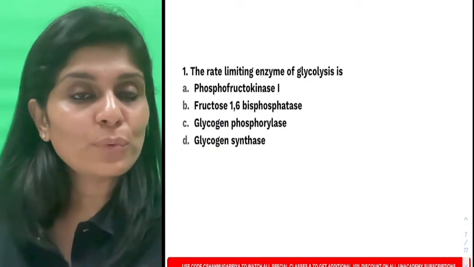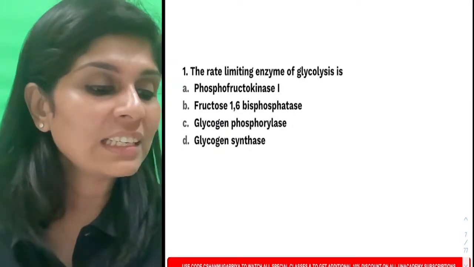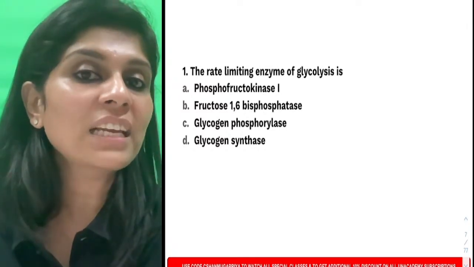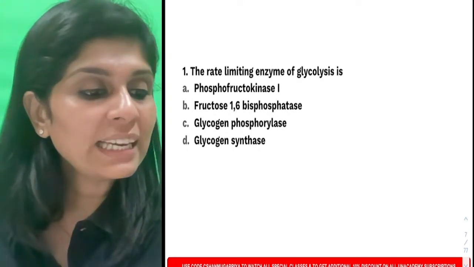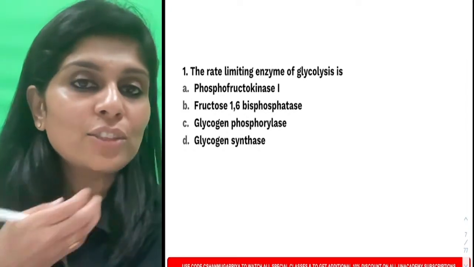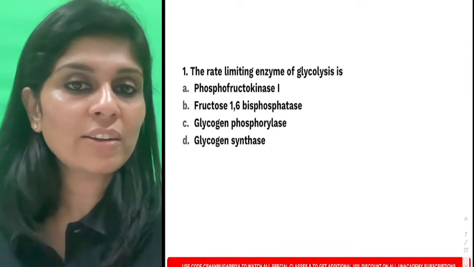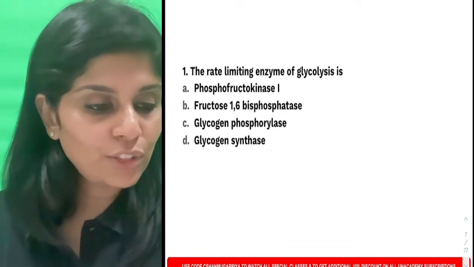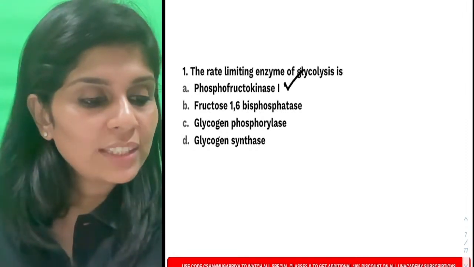And this is the first question for today evening. It's a very simple, very straightforward question. Try to answer this. The rate limiting enzyme of glycolysis is: A, phosphofructokinase 1; B, glycogen phosphorylase; C, glycogen synthase. Can I see the live chat be active, please? Can you start answering? Is it choice A, B, C or D? Very good. Jerry has given an answer. It is choice A. Can all of you try to answer this? Good, Jay.